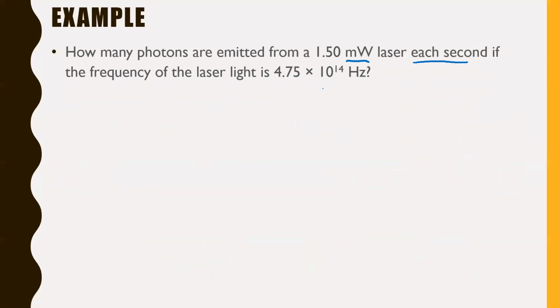Okay, so again, maybe it would be a good idea just to list out what we want and what we have. First of all, how many photons? That's what the question is looking for. We know we're looking for an N. There we go. 1.50 milliwatts.